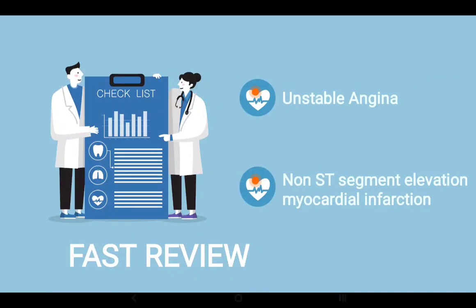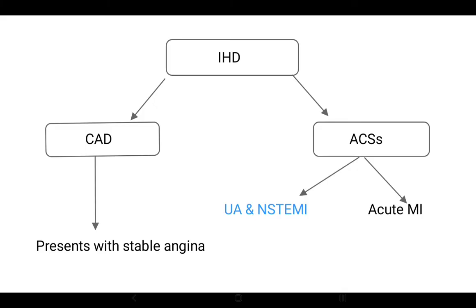Hello everyone, in this video we are reviewing unstable angina and non-ST segment elevation myocardial infarction. In the scheme of things, if we see ischemic heart disease, this is the area we are reviewing today. Ischemic heart disease can be divided into coronary artery disease, which presents with stable angina, and the acute coronary syndromes, of which unstable angina and NSTEMI are a part, and acute myocardial infarction is the other part, which is not part of this video.